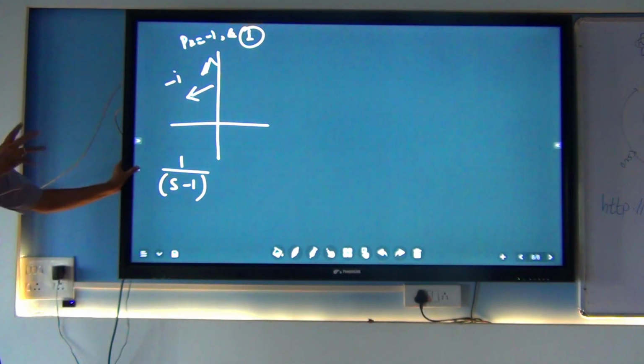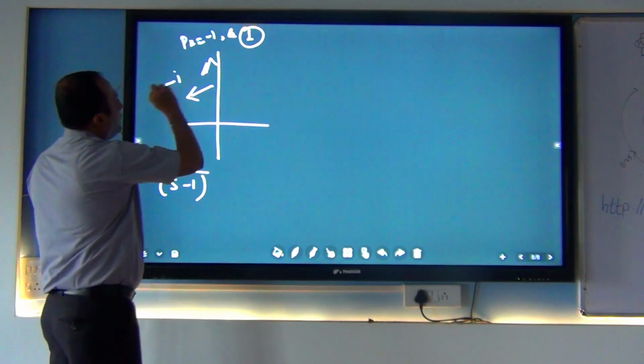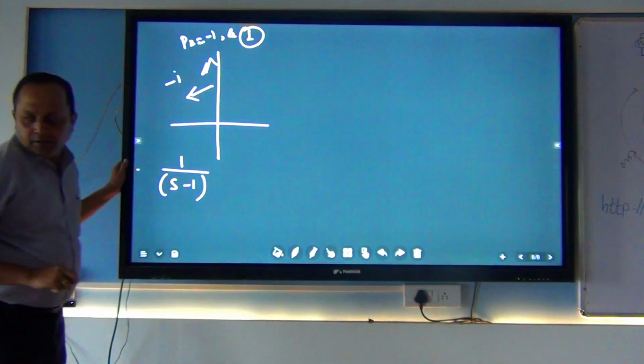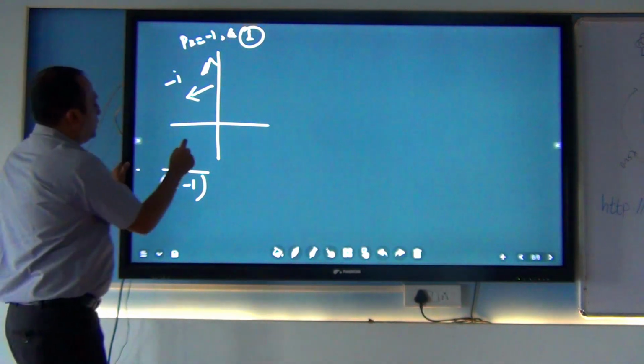So after calculating this whole thing, we reach S minus 1, which is on the left hand side of the S plane. So the pole is in the minus domain. So how is the pole going to be calculated?